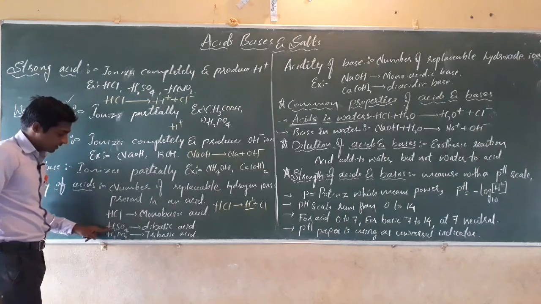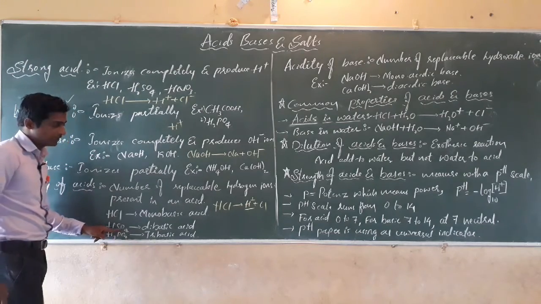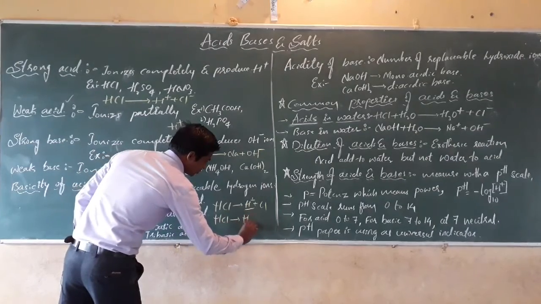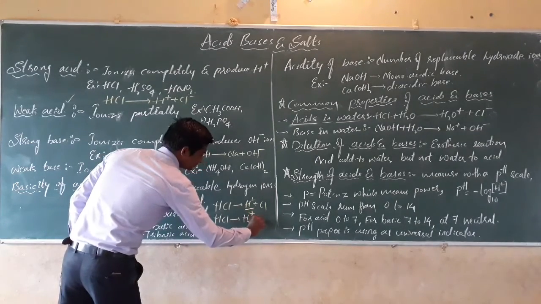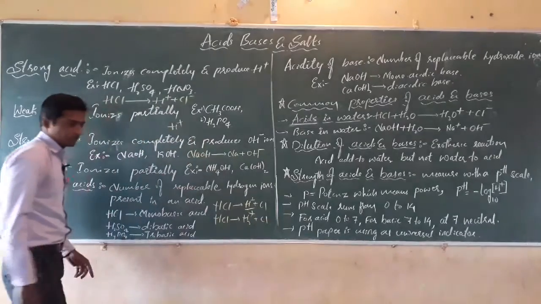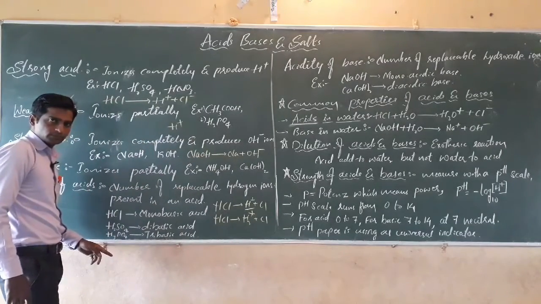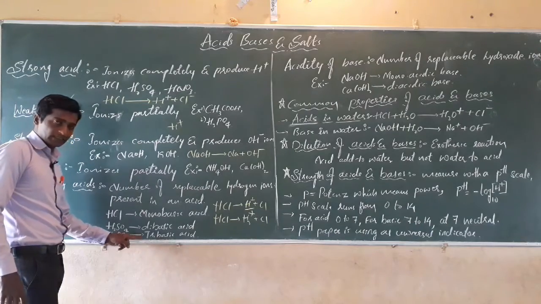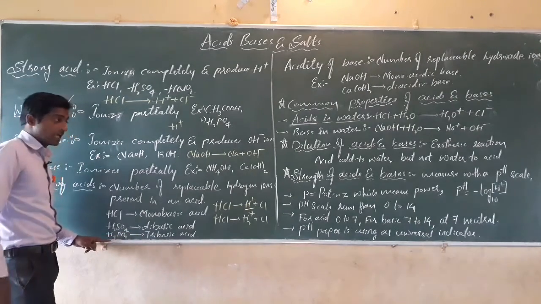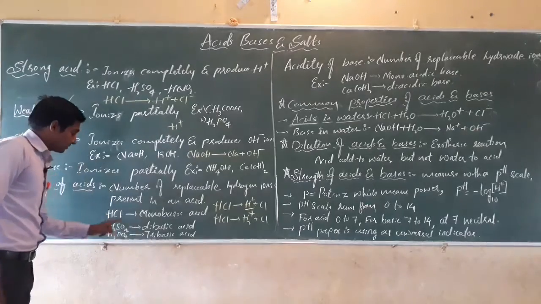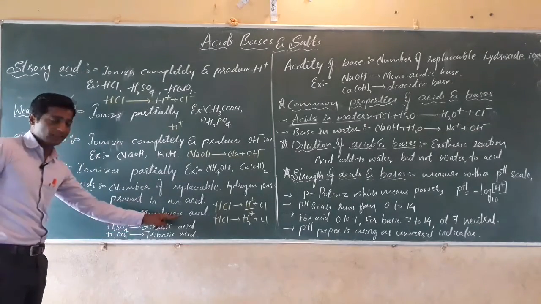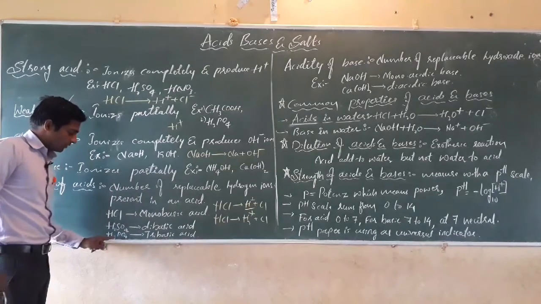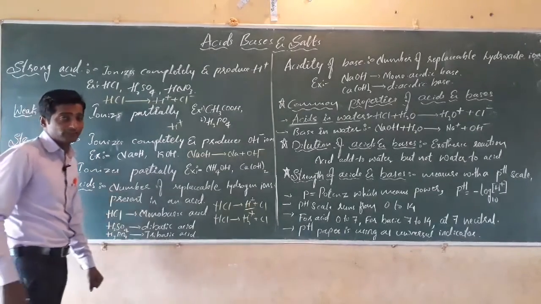Next, H2SO4, sulfuric acid, replaces 2 hydrogen ions. Phosphoric acid replaces 3 hydrogen ions. That's why HCl is a monobasic acid, sulfuric acid is a dibasic acid, and phosphoric acid is a tribasic acid.